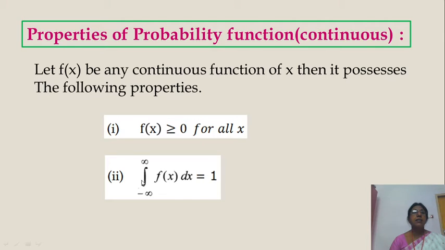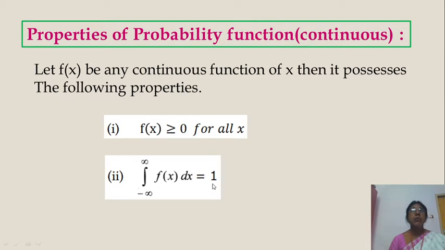Okay, like this. So the properties of the probability density function: it is defined on the continuous variable, and it is written as f of x, where x is a continuous variable. Then it has the following properties. f of x is always greater than or equal to 0, and the integral from minus infinity to infinity of f of x dx is 1.